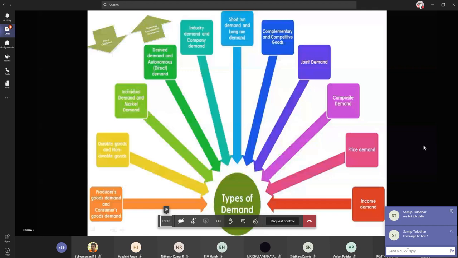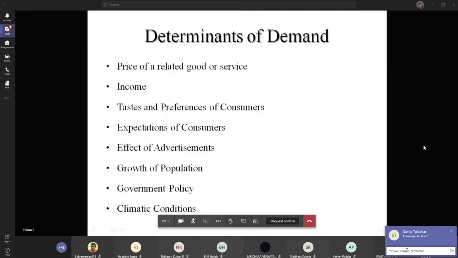Slide, which we discussed yesterday, the types of demand. Moving to the next one. This slide says about the determinants of demand, that is the various factors which affect the demand.